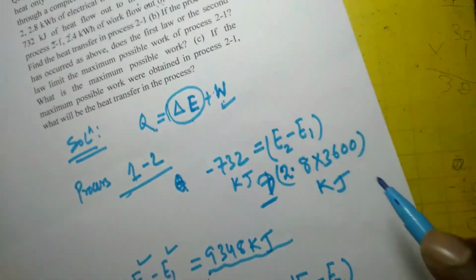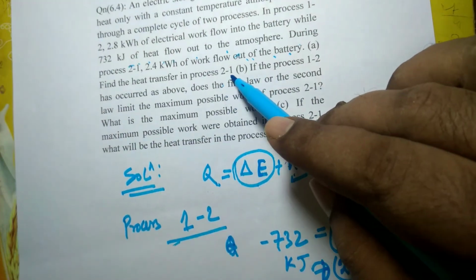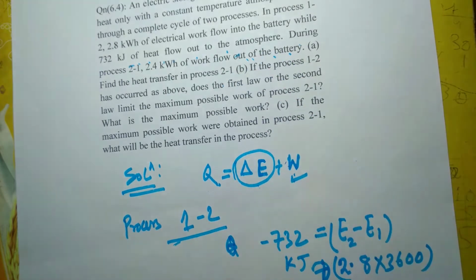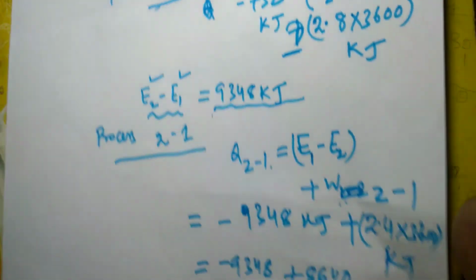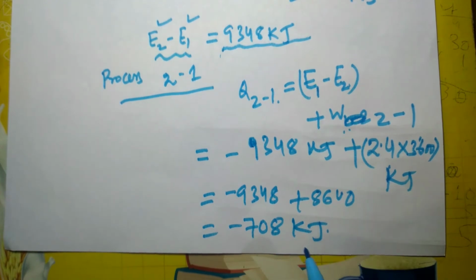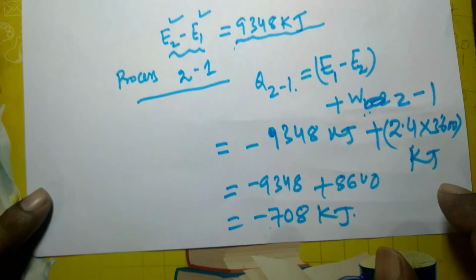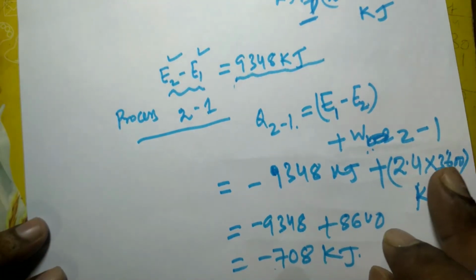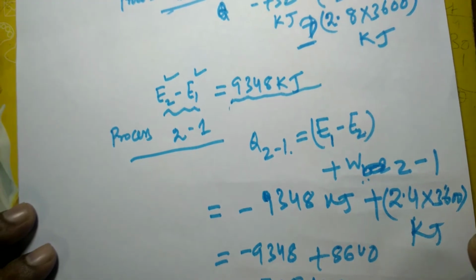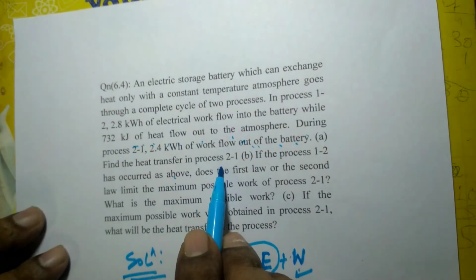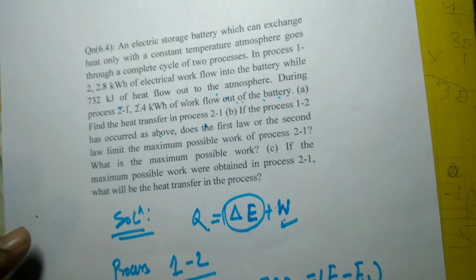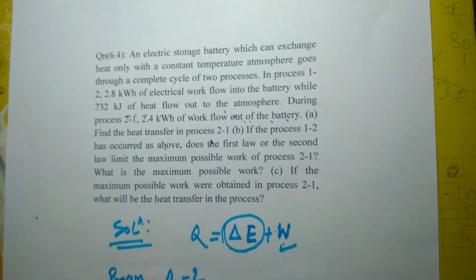So it has been asked to find the heat transfer in the process 2-1. So our answer will be, there will be a removal of heat to the amount of 708 kilojoule. Meaning 708 kilojoule of heat will flow out towards the atmosphere. Since it is a negative sign, and when heat is removed from a system it is negative, during the process 2-1 the heat transfer will be minus 708 kilojoule, or heat will flow to the atmosphere.